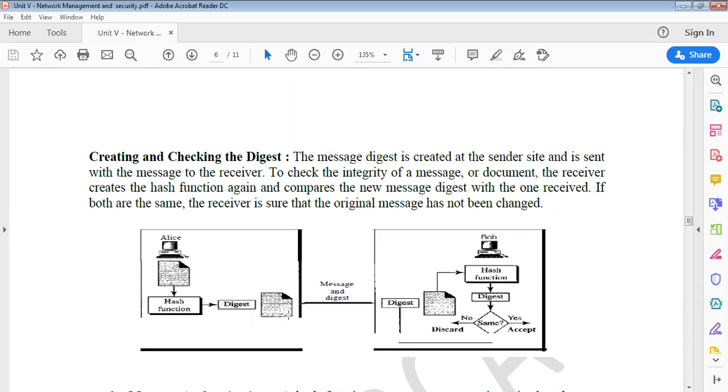This digest, which we call the fingerprint, is transferred to the destination side. At the destination, Bob creates his own message digest and compares it with the message digest received from Alice. It checks whether the message digest is the same or not. If it is the same, he will accept it, otherwise he will discard it.